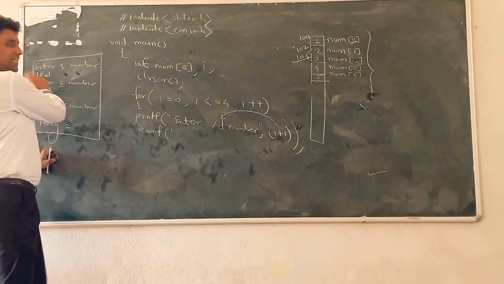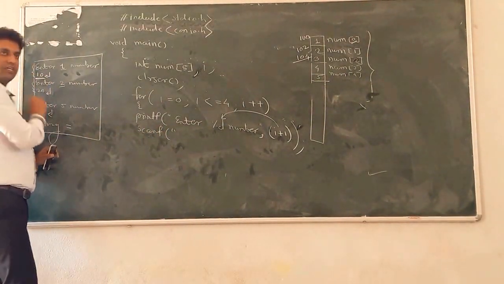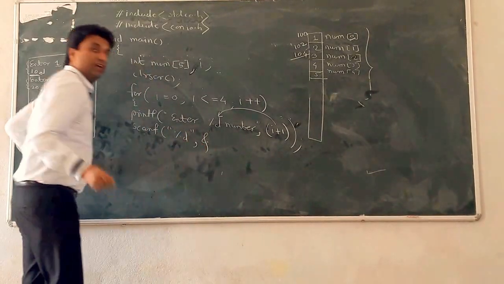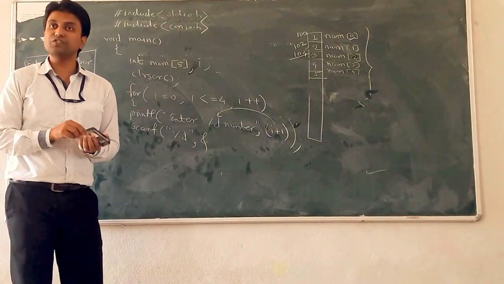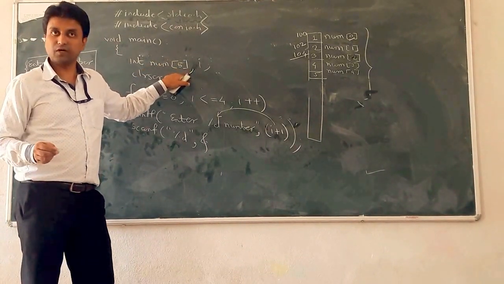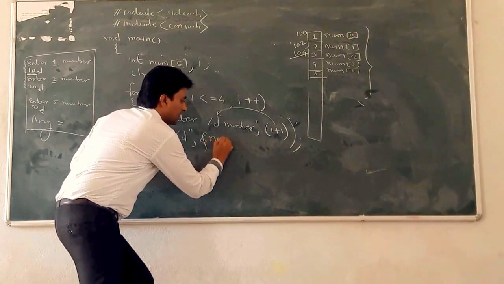Next is scanning. Taking the values from the user, which is printf percentage d, double quotes complete, comma. Where do we want to store it? The first value is stored at which index location? num of 0. So num.